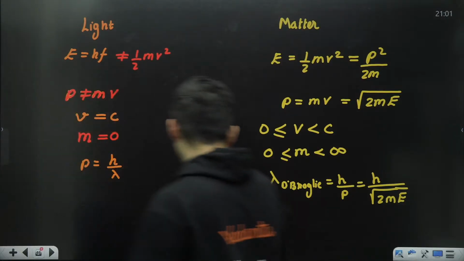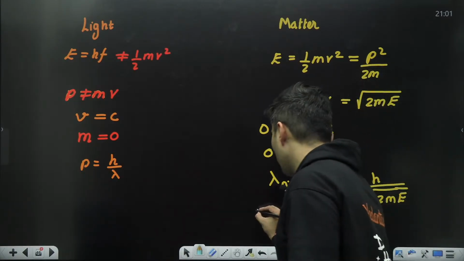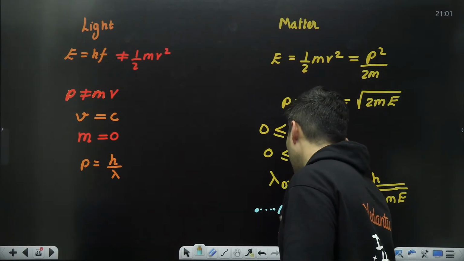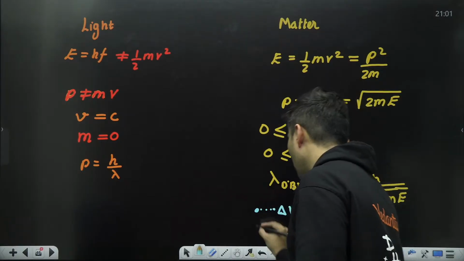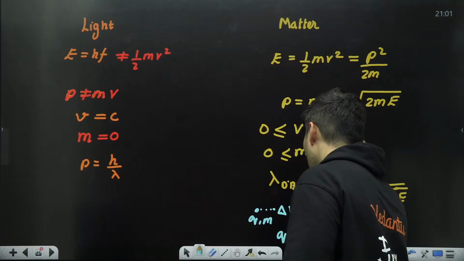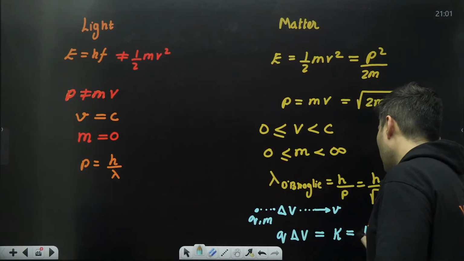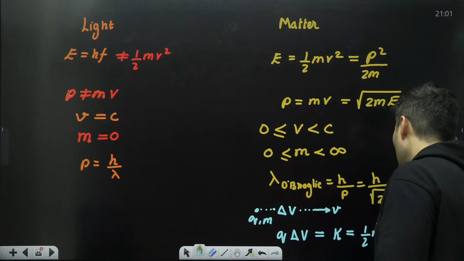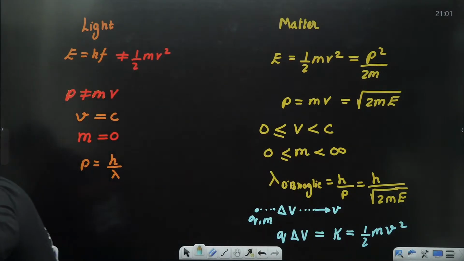Sometimes they might accelerate a charged particle, and then they will ask you a question. If a charged particle is accelerated through a voltage difference, it will acquire some speed. If the charge is q and mass is m, then q into voltage difference is the kinetic energy, which is nothing but half m into v square. Sometimes those accelerated questions can come.